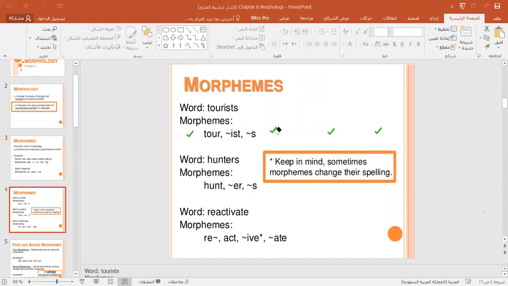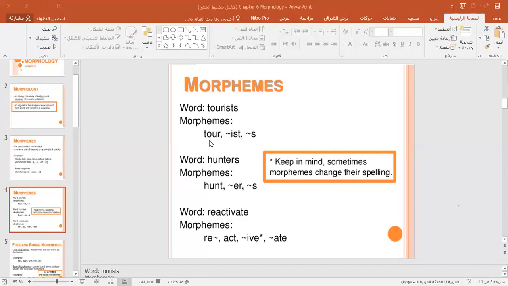So morphemes, see the word tourist. What are the morphemes of the word tourist? How many morphemes does it contain? Said? Yes, doctor. It has 3 morphemes. The word tourist has 3 morphemes. What are they? Tour and the plural s and ist. So tour is the word here.